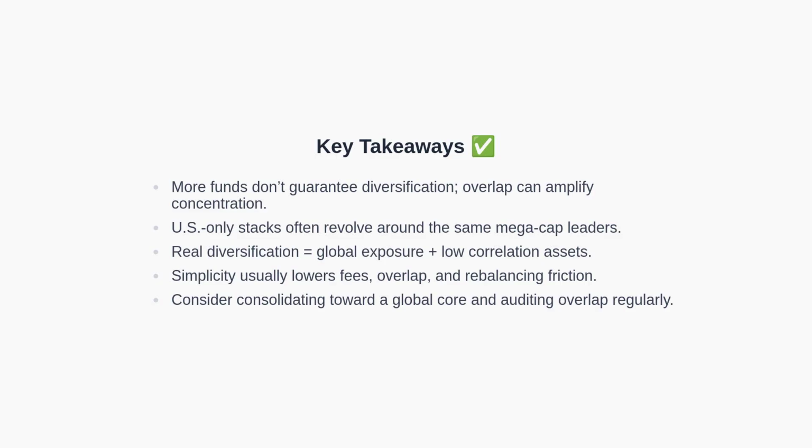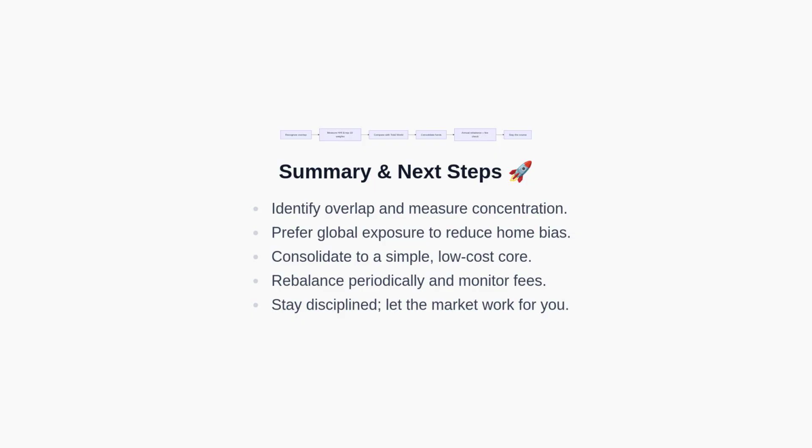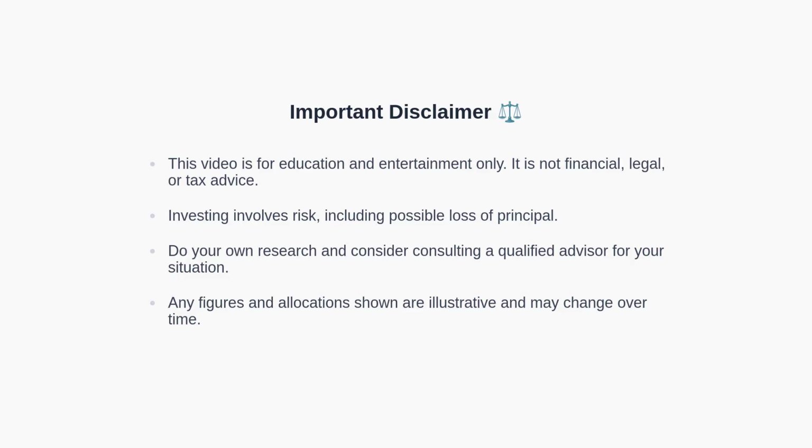Next, the key points. Adding funds does not ensure diversification when overlap is high. U.S.-only stacks often orbit the same mega-cap names. Real diversification involves global exposure and low-correlation assets, and simplicity can lower costs and friction. Audit regularly for overlap. Finally, a summary of actions: identify overlap, measure concentration, compare against a global benchmark, consolidate where appropriate, maintain with periodic rebalancing and cost monitoring, and stay disciplined over time.